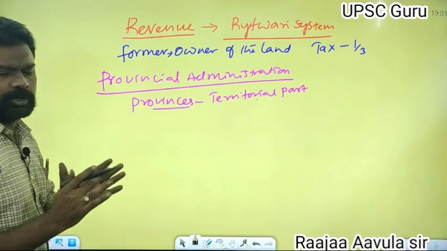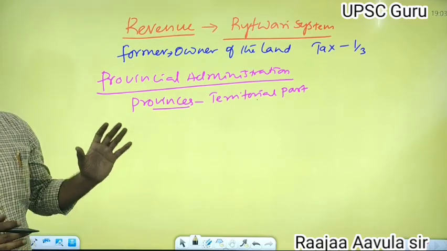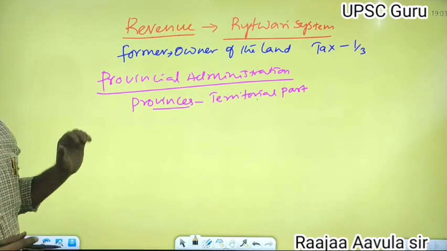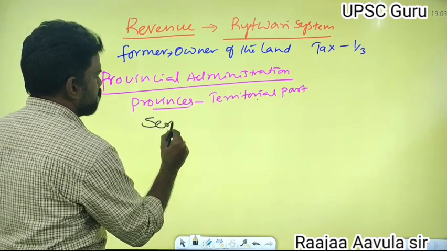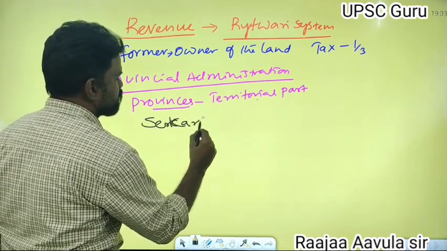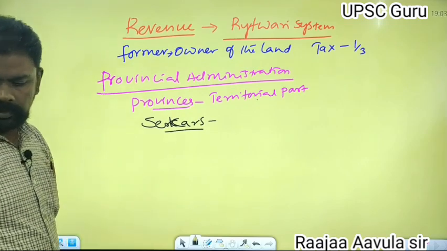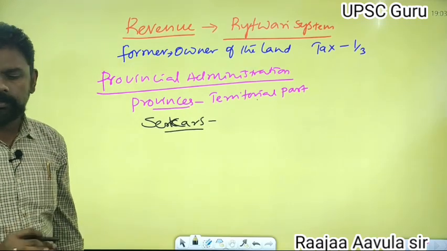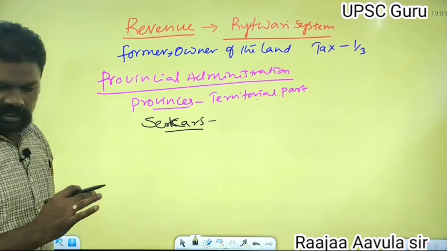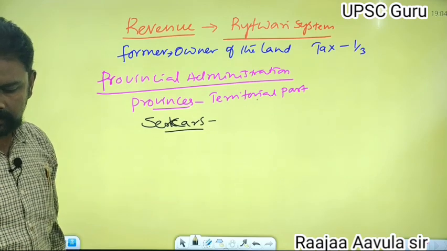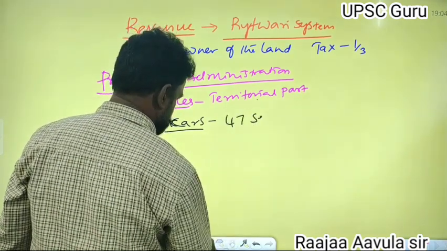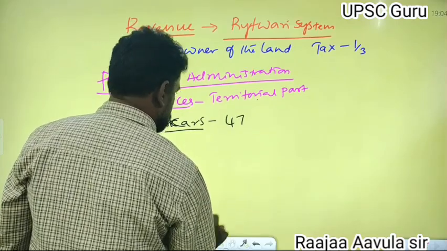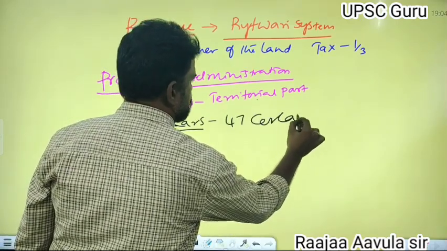He divided the kingdom into sarkars. There were 47 sarkars in that period.